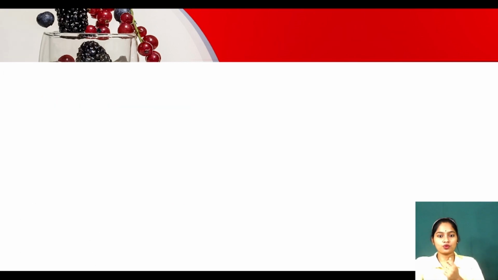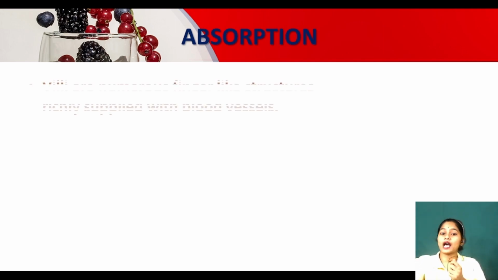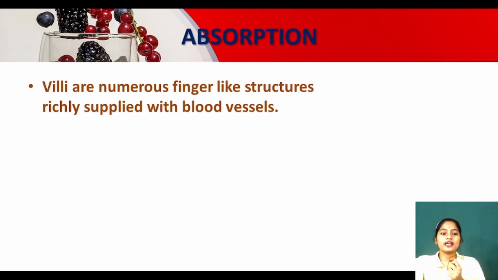Now see absorption. Now the digestion is complete. We will absorb the nutrients. How? Villi are numerous finger-like structures richly supplied with blood vessels. Where are they present? They are present in the small intestine. Inside the small intestine, small finger-like structures are there. Those are called villi, and they are connected with the blood vessels.